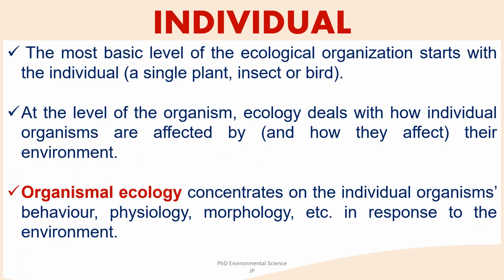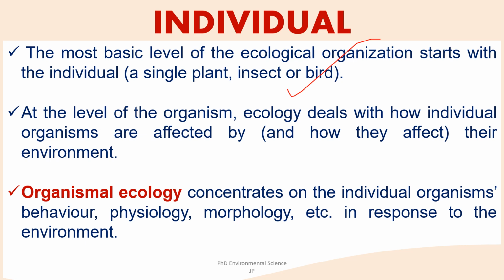So first is individual. Now individual, it is the most fundamental unit in ecology, referring to a single living entity such as a plant, insect, or bird. At this level, ecology examines how an individual organism interacts with its environment, focusing on its survival and reproduction. Individual organisms can impact their environment through their activities, and the environment affects individual organisms by providing resources like food, shelter, and challenges like predators and climatic conditions.